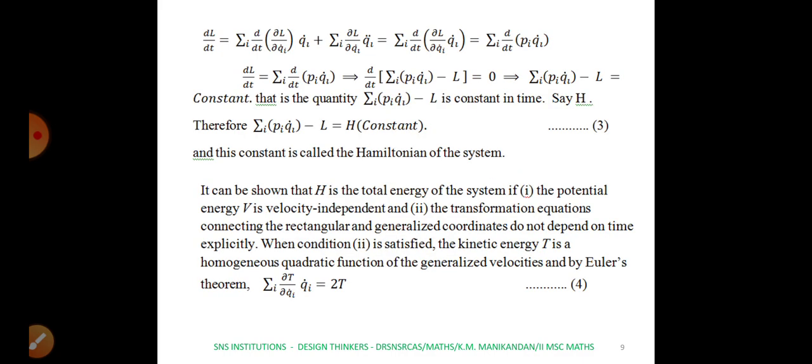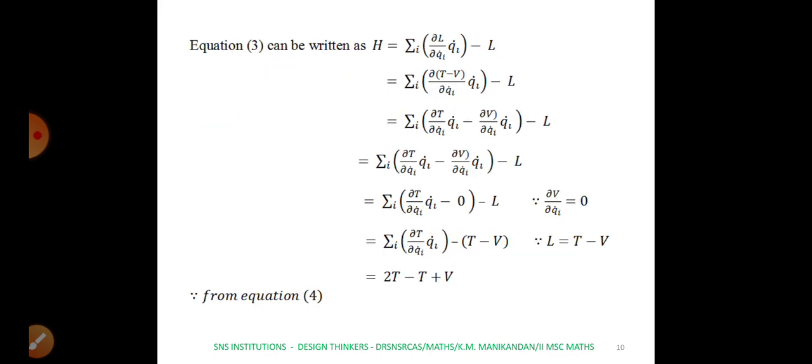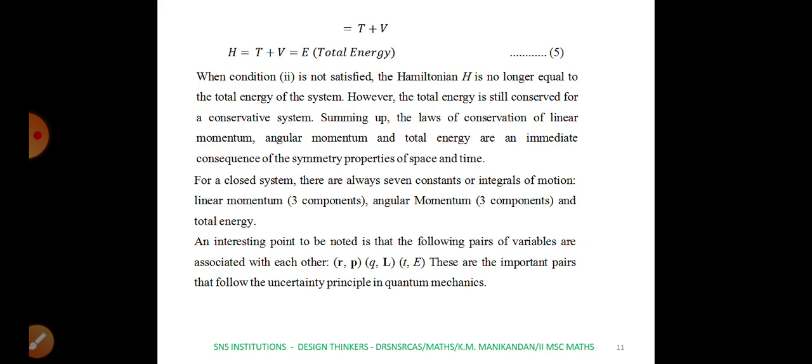But earlier, from Euler's theorem, we have shown that dou T by dou qi dot into qi dot equals 2 times kinetic energy T. So replace this value by 2T, and L by T minus V. On simplification, finally we will get T plus V. So we have proved that the Hamiltonian, the constant H, is equal to the total energy, obtained by adding the kinetic energy with the potential energy.